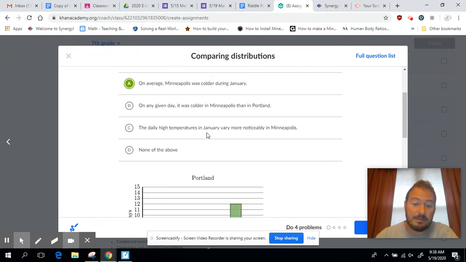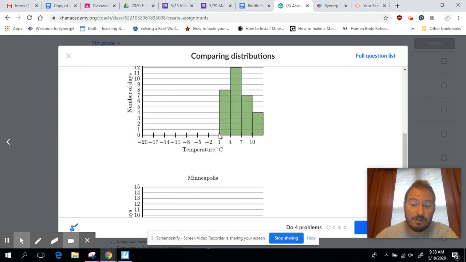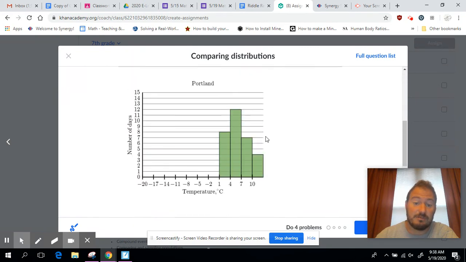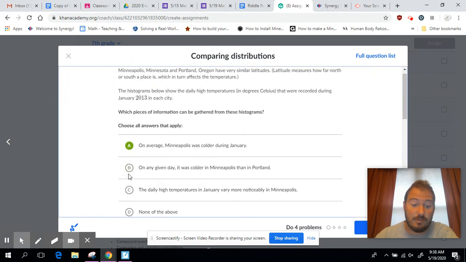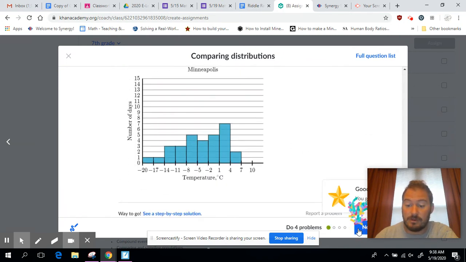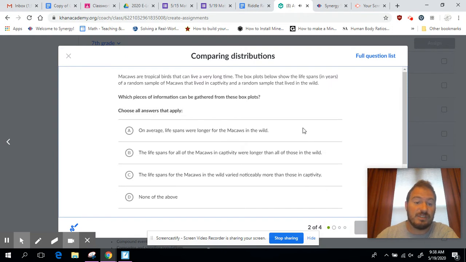And then, the daily high temperatures in January vary more noticeably in Minneapolis. Well, when you look at this, Portland only goes from 1 to probably 13, because they're counted by threes. And this goes from negative 20 all the way over to 7. So yes, Minneapolis varies a lot more, because it's spread out. So that's how you would answer that. Check my work. There we go. Move on to the next question.